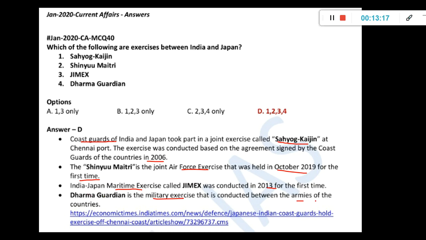Okay, so army, maritime, air force, and coast guard. And sometimes there will be one more thing called special forces. Okay, with India and USA there is something called special forces. Then India and USA, or India and Russia, can have a tri-service exercise. So it need not be just 3 exercises. Okay, it can be 5 to 6 types of exercises. Make a table and study. Okay.